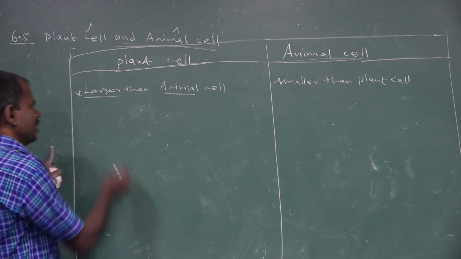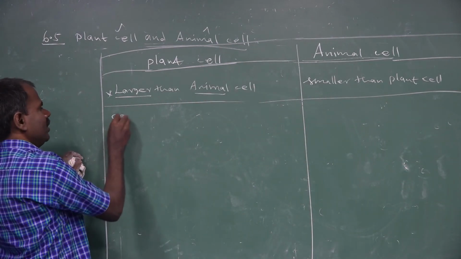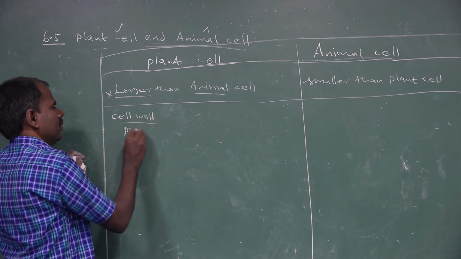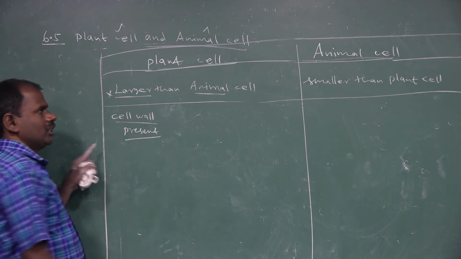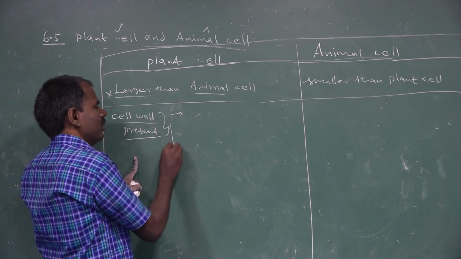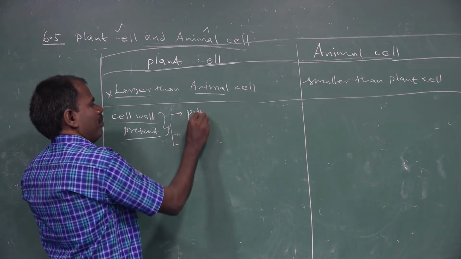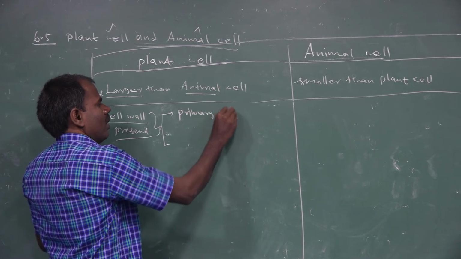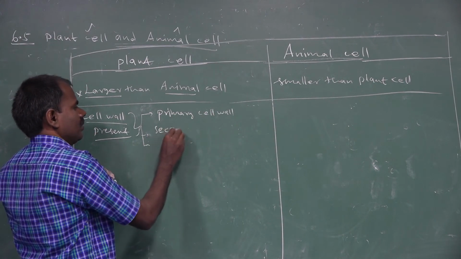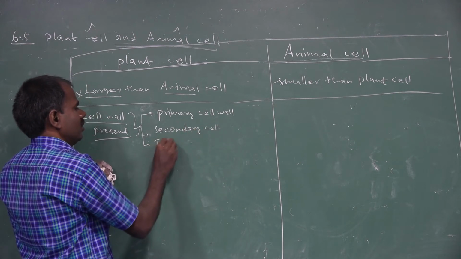The second point: the cell wall is present. The cell wall is present only in plant cells. The cell wall may be divided into three parts. The first one is the primary cell wall, the secondary cell wall, and the tertiary cell wall.